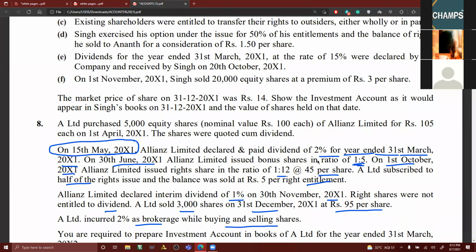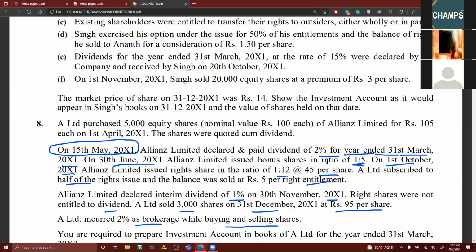And he himself has given in the problem that right shares were not entitled to dividend. The right shares were offered on 1st October, and he says there is no question of any dividend on right shares. As far as bonus shares are concerned too, the question of getting dividend does not arise. I'm talking about the dividend pertaining to last year. Since they were not holding any shares then, the question of dividend on bonus shares and right shares does not arise. This is point number one.